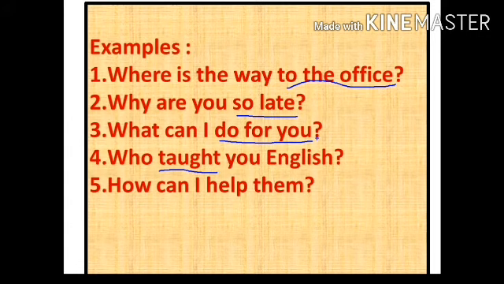But I am asking what can I do for you, so it is a question. The next, how can I help them? Again a question mark, again WH word, then can, then subject. Then verb comes, then object comes, like that. So these kinds of sentences we can call WH questions.